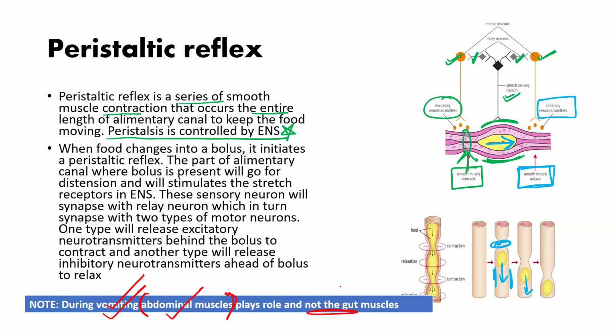So I hope in this video, the peristalsis reflex and how food movement in the alimentary canal is controlled by the enteric nervous system is clear. I hope this video might be helpful for you.